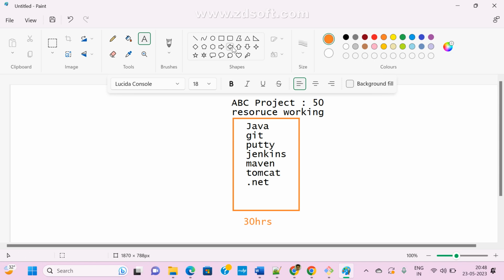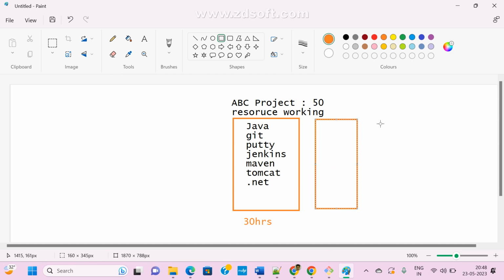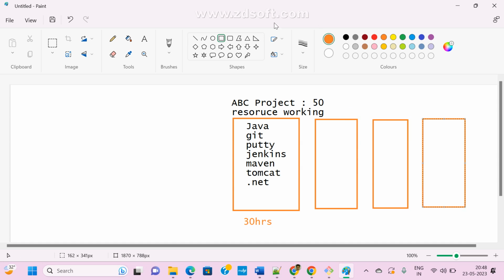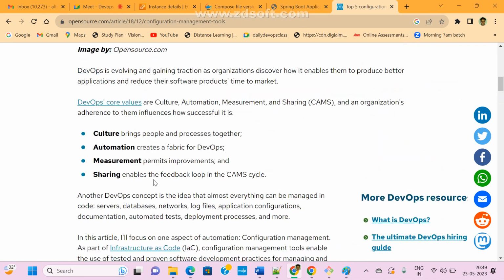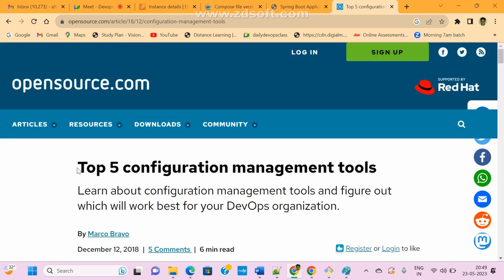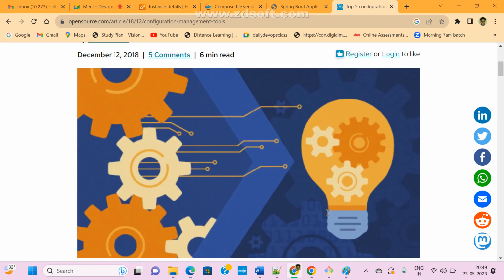How to install? Manually we can also do it, but it will take a long time, right? 50 machines. How to install all these packages on all the machines? 50 times I need to connect, 50 times we need to install, 50 into half an hour. It will take 25 hours, right? It will take a long time. But how to overcome this situation? To overcome it, we go for some configuration management tools.